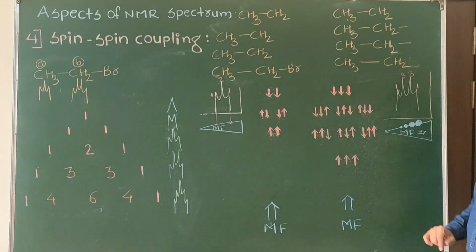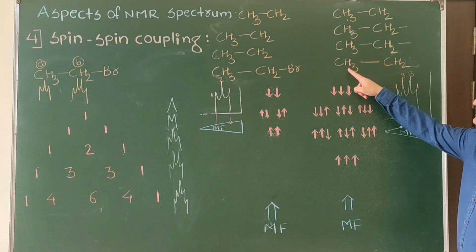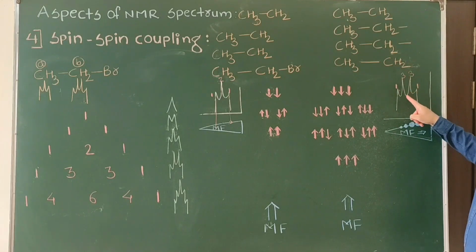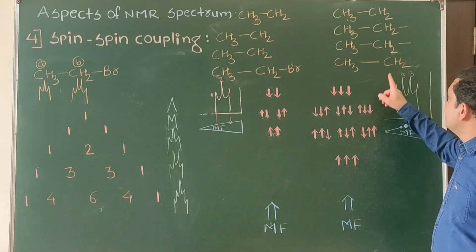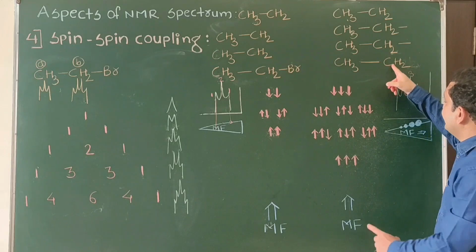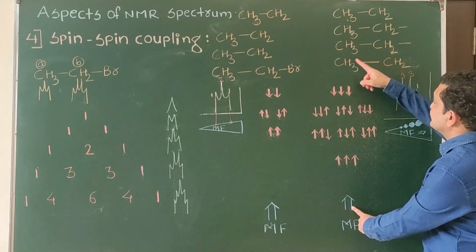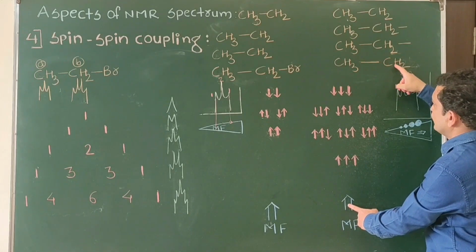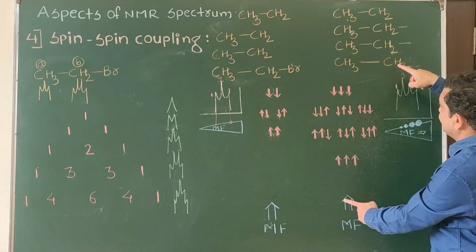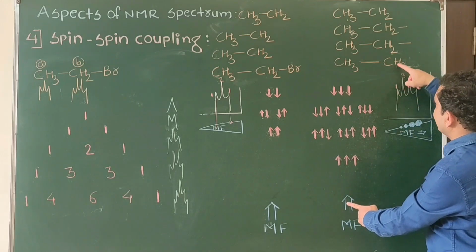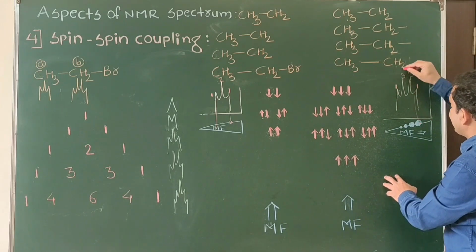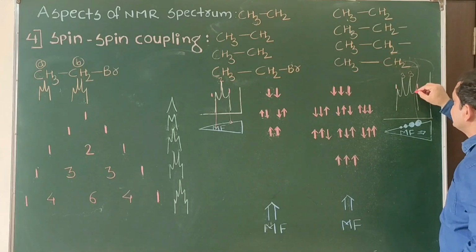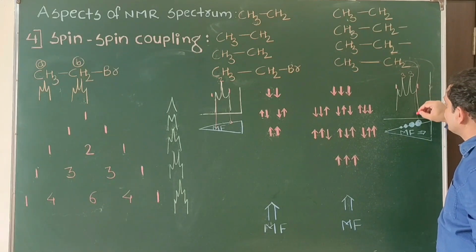Similarly, for CH2 we can understand. As there is a CH3, the signal of CH2 splits into a quartet with the intensity ratio 1:3:3:1. Now in this case, how much magnetic field will CH2 require? If the adjacent CH3 opposes the external, then for absorption of CH2, as there is an opposition, more magnetic field will be required. So CH2 absorbs at higher magnetic field. This is the impact of this CH3. This CH2 is responsible for the signal at this position.